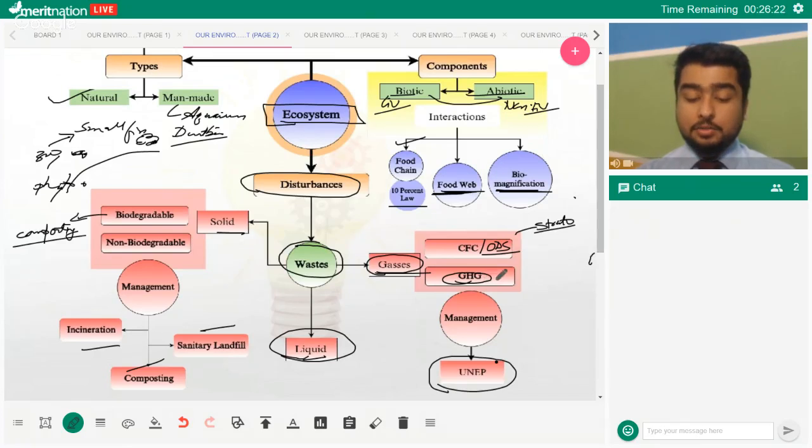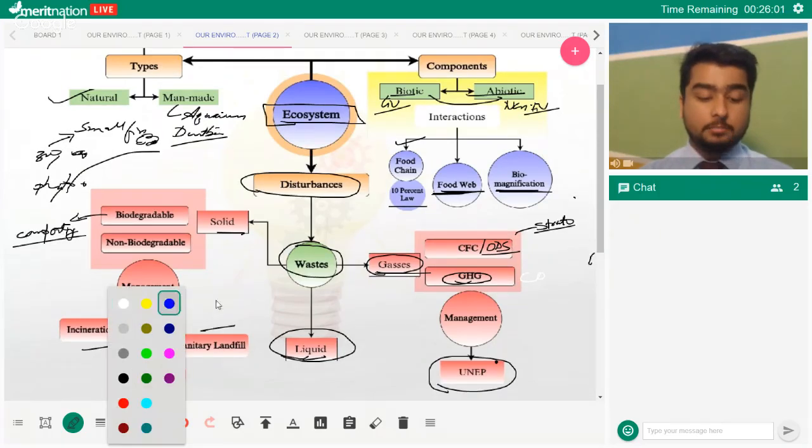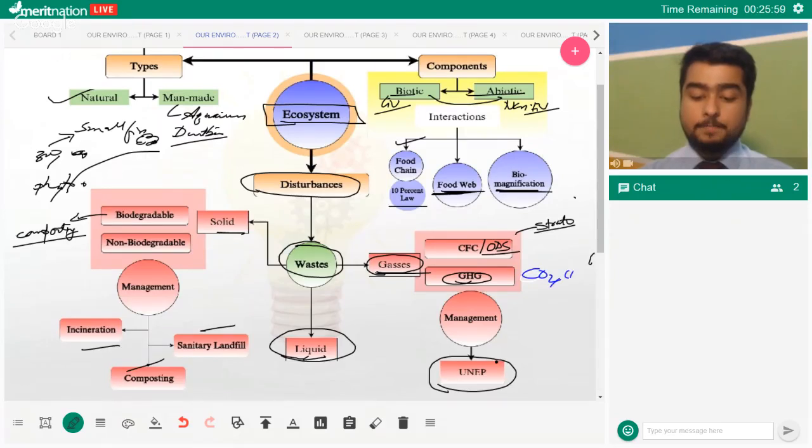Next, we'll be talking about greenhouse gases. A greenhouse gas is any gas that is capable of absorbing the reflected radiation from the earth. When the earth receives sun rays, they are reflected back to an extent, and that reflected radiation is absorbed by these greenhouse gases. Examples are carbon dioxide, methane, even water vapor is a greenhouse gas, and even ozone is a greenhouse gas. You should be knowing that. That is another way in which tropospheric ozone is harmful.